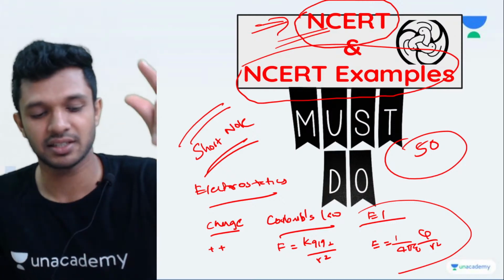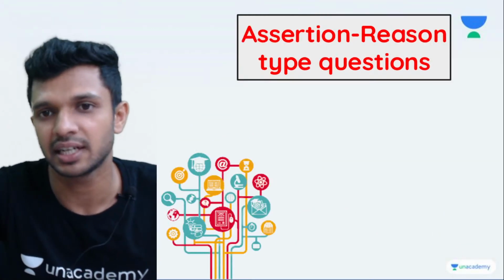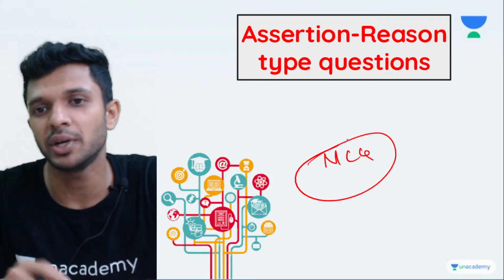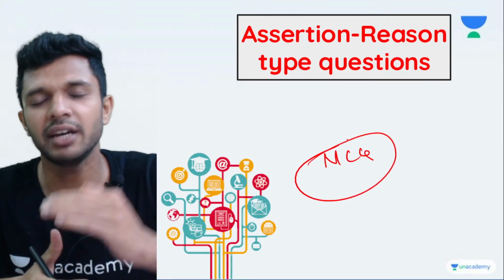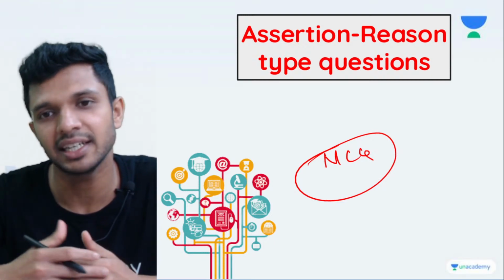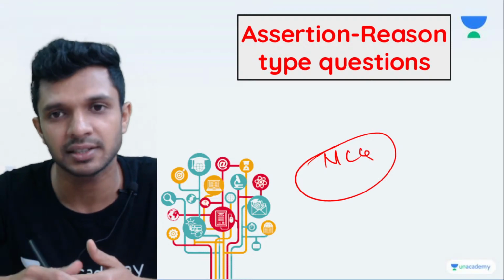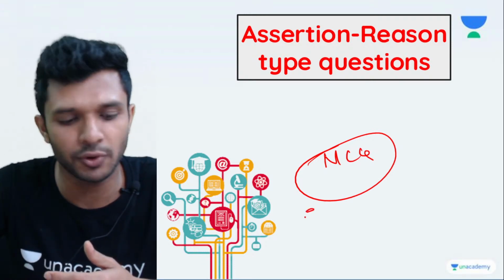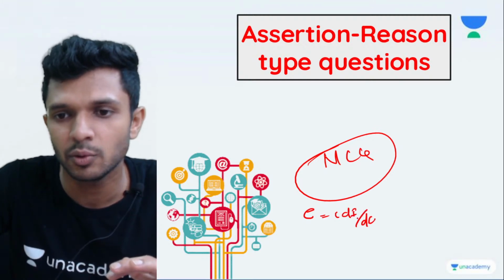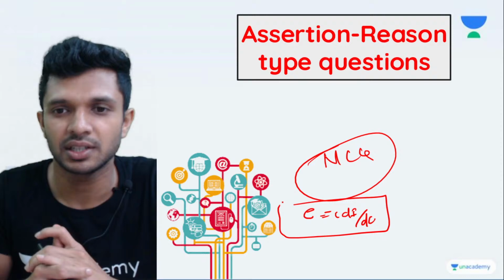So these two are done: NCERT is done, NCERT examples are done. Next is doing as many multiple choice questions as possible from every topic. Whenever you learn any topic, let's say you are learning the chapter of electromagnetic induction, the first topic is Faraday's law of induction. You know that the equation for induced EMF is equal to L into di by dt with a negative sign.